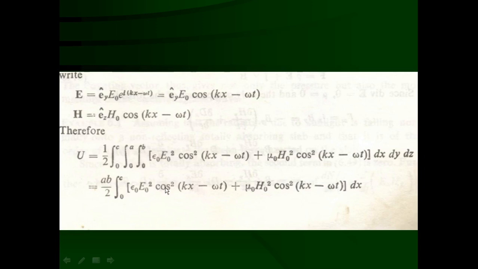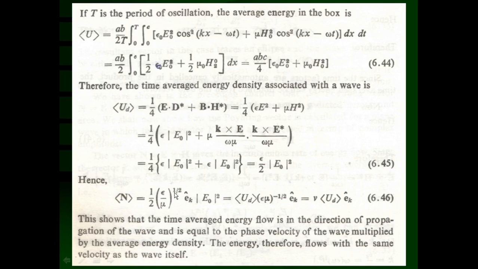We can take the integration from 0 to capital T and divide by T of this expression again. If T is the period of oscillations, the average energy inside the box can be calculated, or we can substitute it like this. This is the symbol for the average value of the total energy inside the box. This U is the instantaneous total energy inside the box.